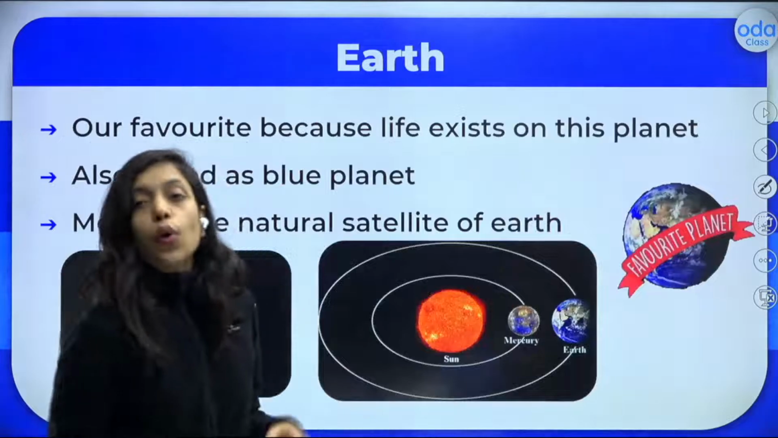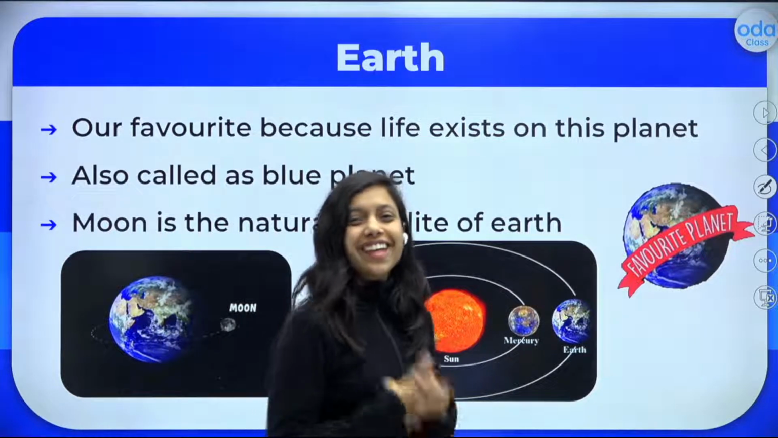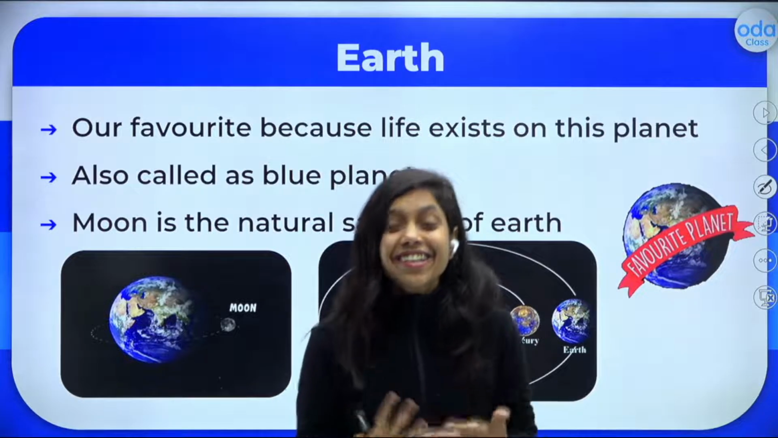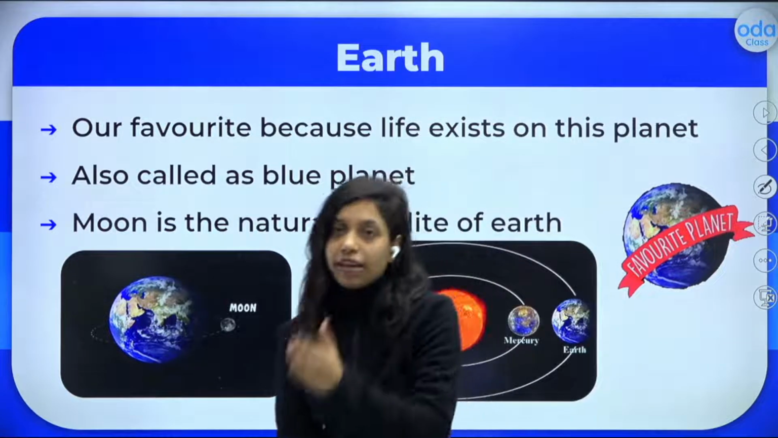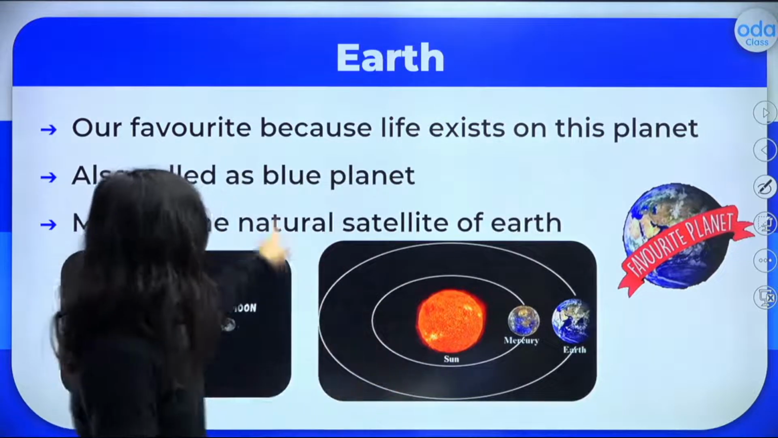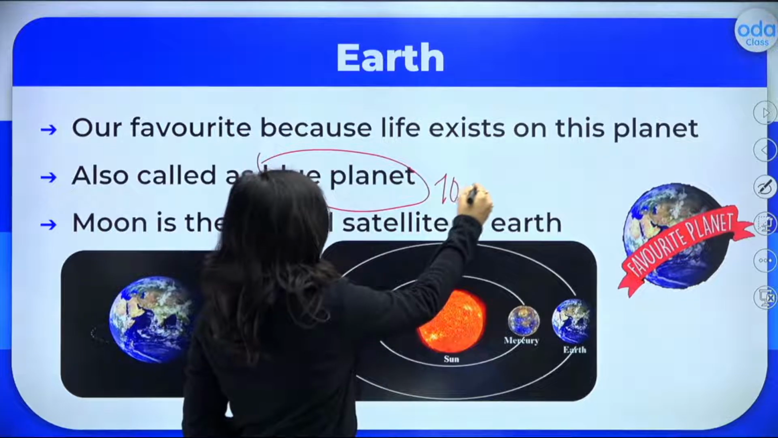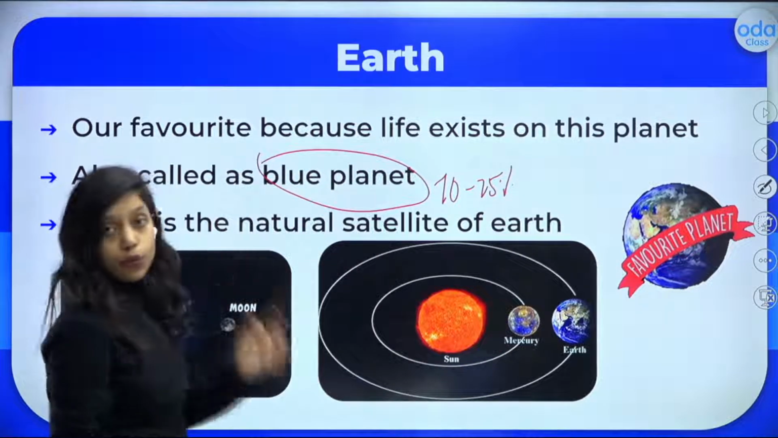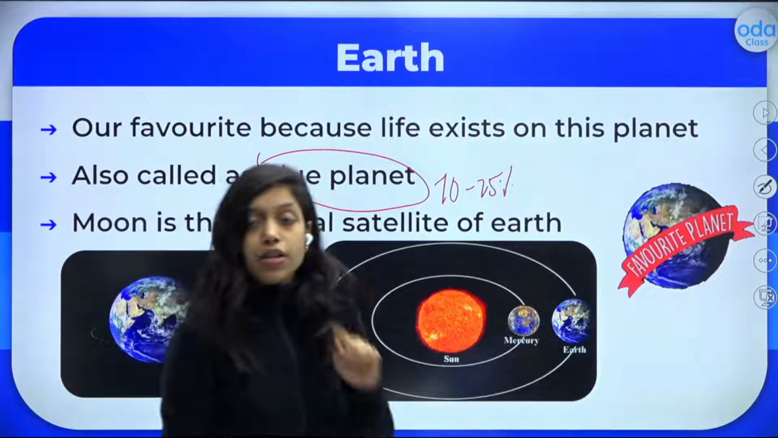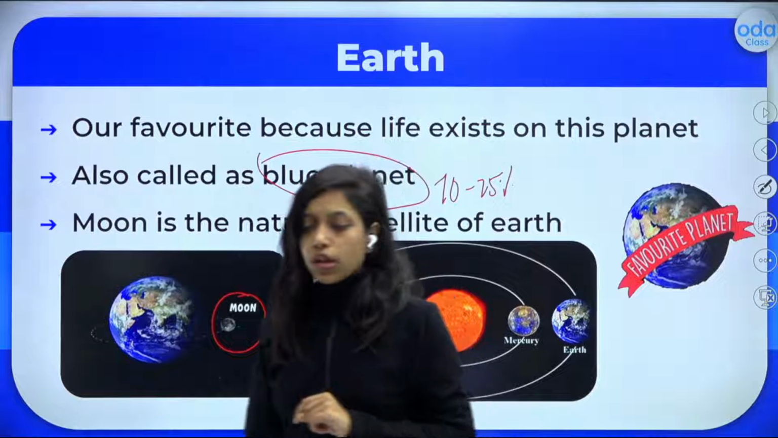Then we will be learning about Earth. Why are we learning about Earth? Because that is our planet, right? Earth is our planet, our favorite planet, and the only planet where life exists. Earth is also called the blue planet because 70 to 75% of the earth is completely filled with water, and it has one natural satellite, that is only one moon, which revolves around the earth, right?